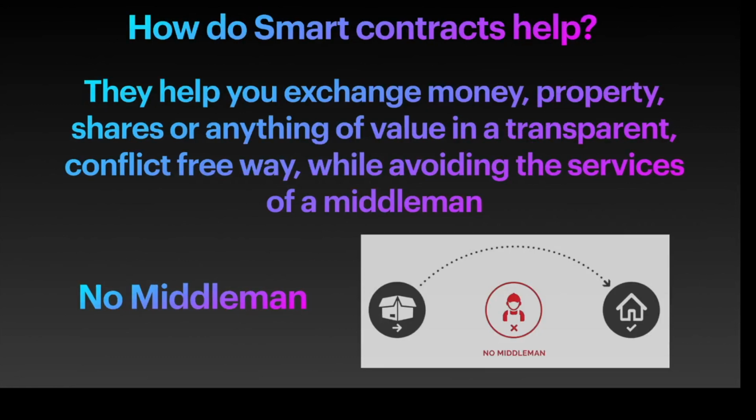How do smart contracts actually help? The first thing a smart contract does is to remove the middleman. So they help you exchange money, property, shares, or anything of value in a transparent, conflict-free way while avoiding the services of a middleman. So basically, we are eliminating middlemen using smart contracts.